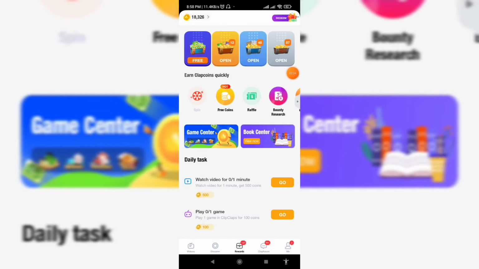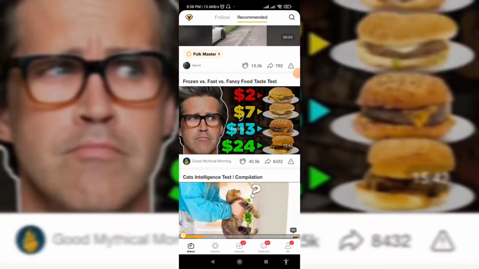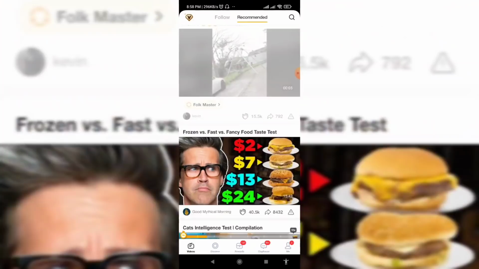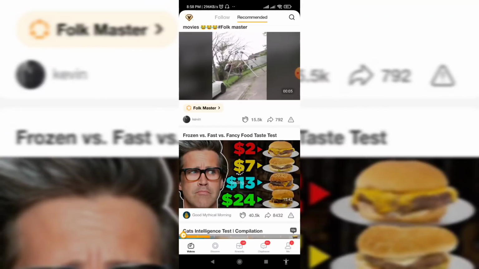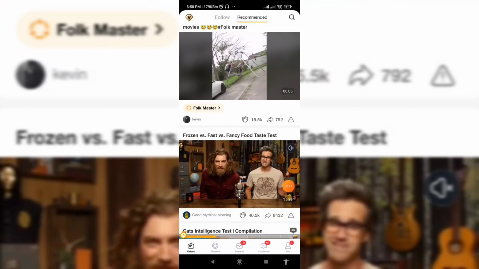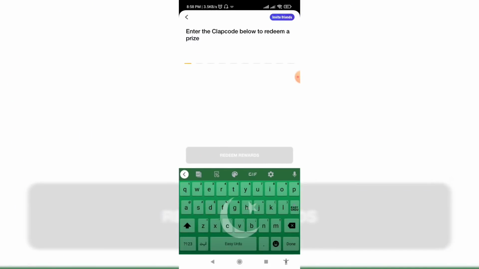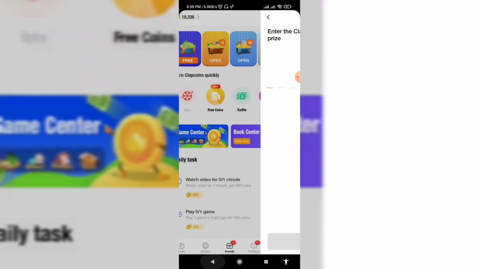Another option is that you can watch videos. When you watch videos you can earn coins. You can check this line. When this line is filled, a box will appear in your rewards. I have 12 of this box, 48, 67. I have many boxes. Another option is that when other users redeem your code, you will get $1 free of cost.